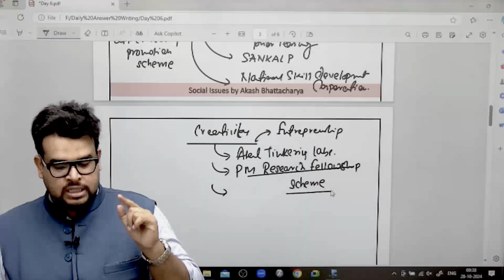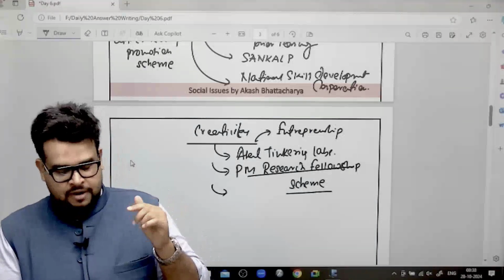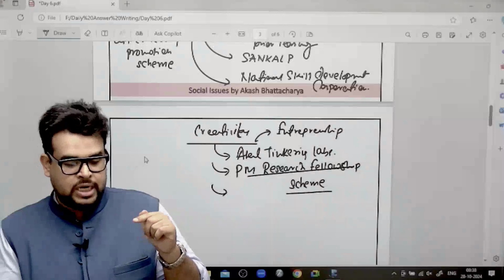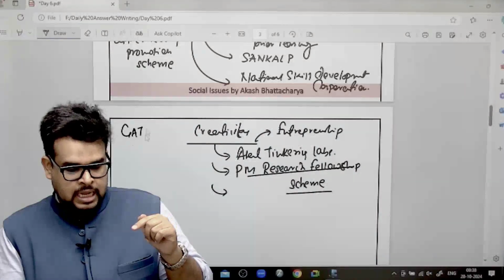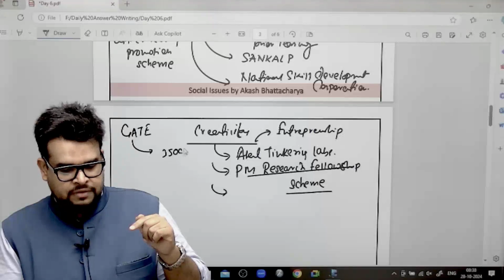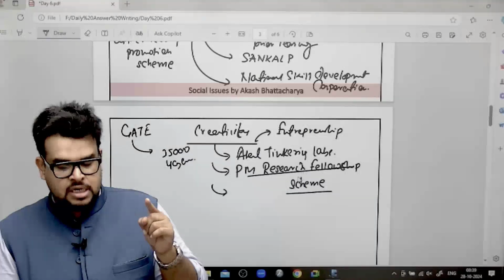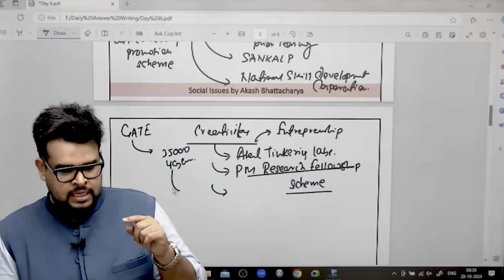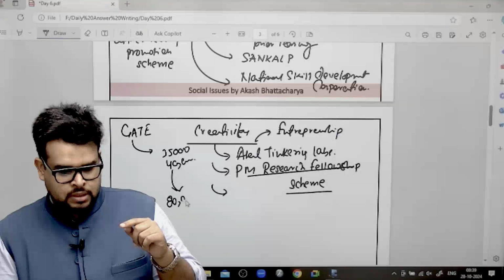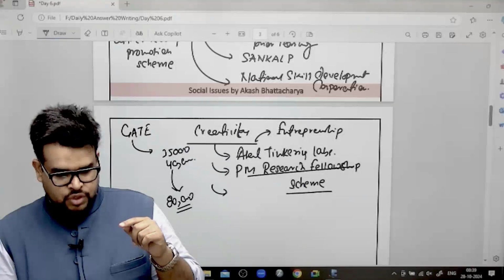Now when he got this, one of the problems: after BTech, if you go to MTech, you need to give this exam called GATE. If you give GATE, you will get a stipend of almost 35,000 to 40,000. Now since he got this research fellowship in the campus itself, he started getting 80,000. And this 80,000 was from the Ministry of Education.